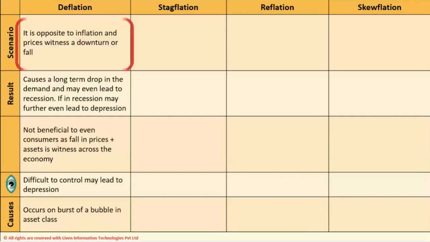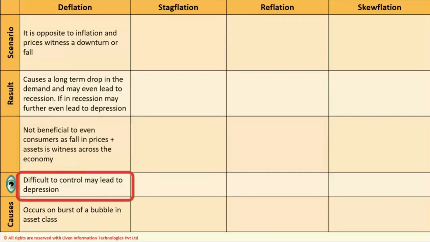It is opposite to inflation, and prices witness a downturn or fall, causes a long-term drop in demand, and may even lead to recession. If in recession, may even further lead to depression. It is not considered beneficial even to consumers, as fall in prices plus assets is witnessed across the economy.